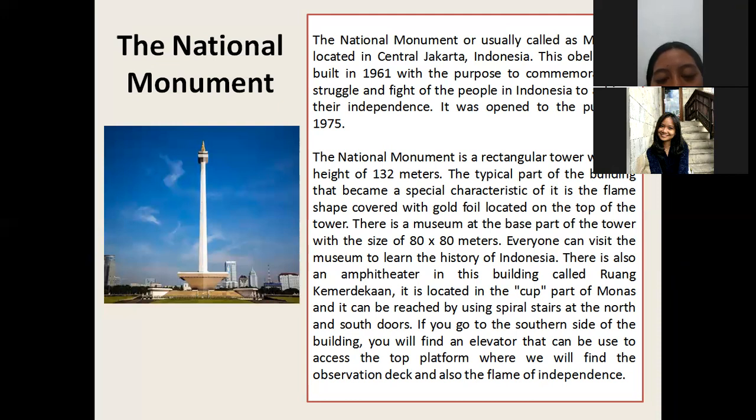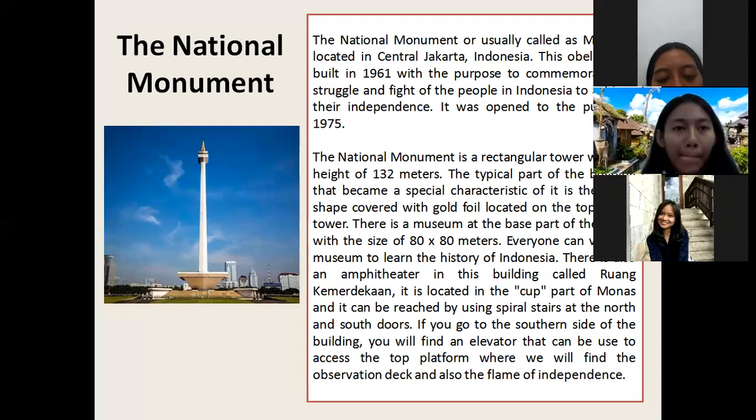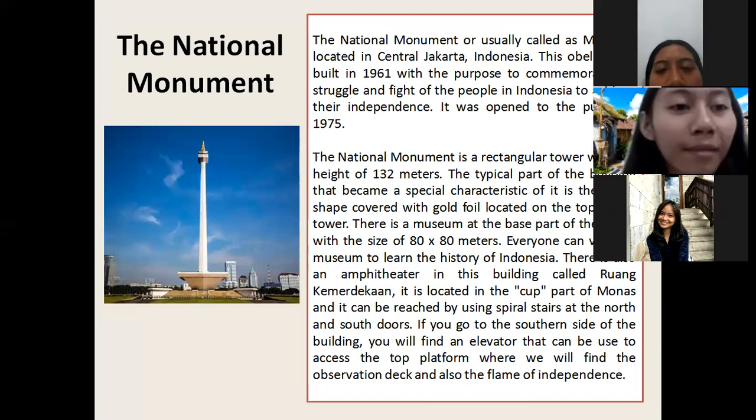Meanwhile, the second text is about Bedugul Botanical Garden, and the function of this text is to promote Bedugul Botanical Garden. Okay, very good, Dewa Ayu. Thank you, Dewa Ayu, and thank you, Eva.